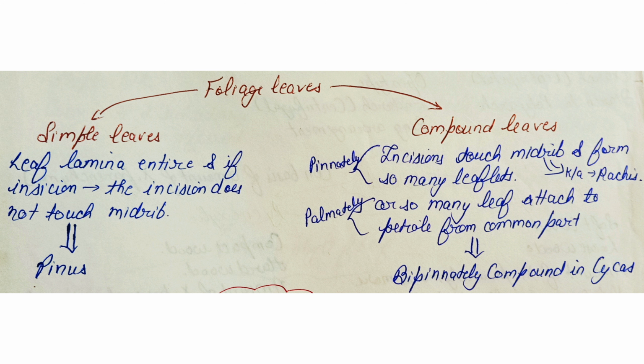First one is the pinnately compound leaf. Here the incisions touch the midrib and form so many leaflets. The midrib in case of gymnosperms is known as rachis. Second is palmately compound leaf, where so many leaflets attach to the petiole from a common point. The bipinnately compound leaf is seen in Cycas.